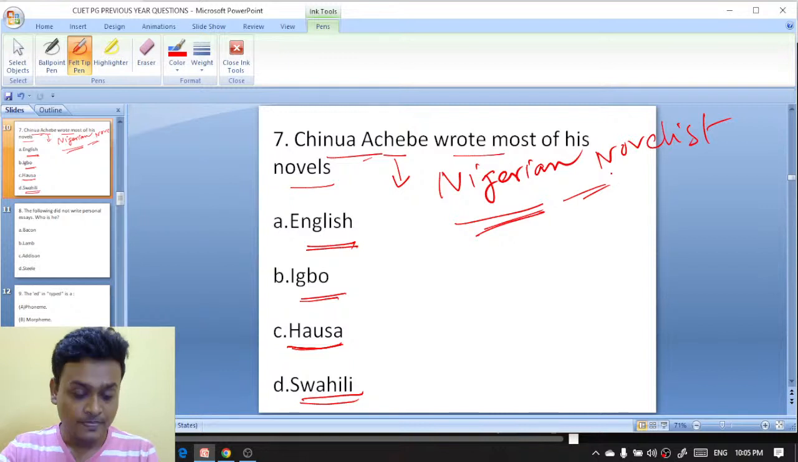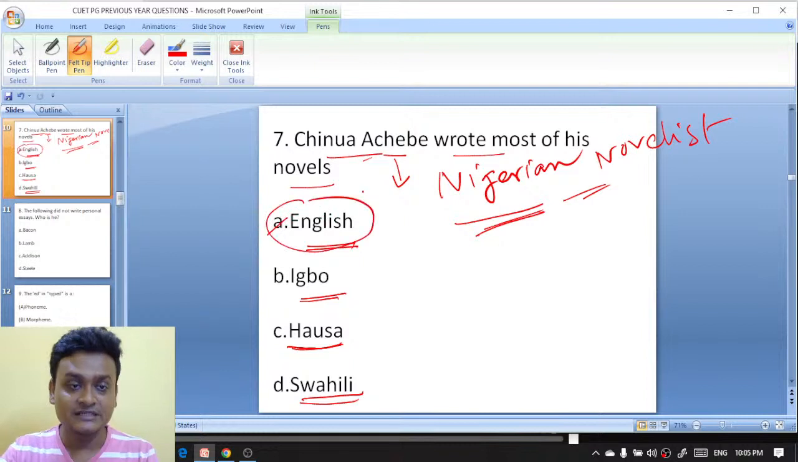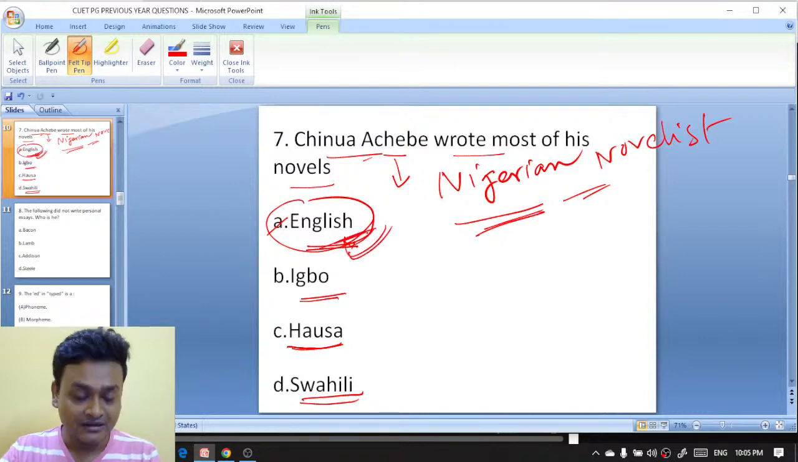Now tell me, Deeptava is saying English. So in spite of his Nigerian identity, Chinua Achebe has written in English. That's why Chinua Achebe has been criticized by the other critics, that in spite of his Nigerianness, he has not written in that language. He has rather preferred to write in the English language. So English is the right answer. Isna, Deeptava, you are absolutely right.